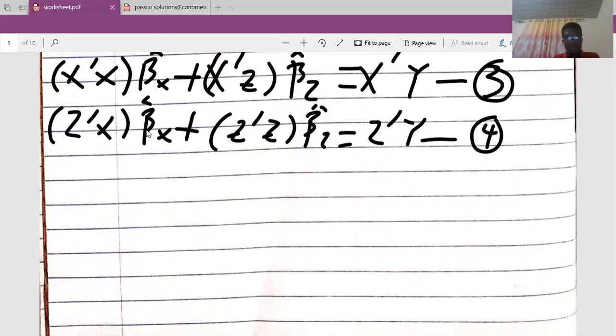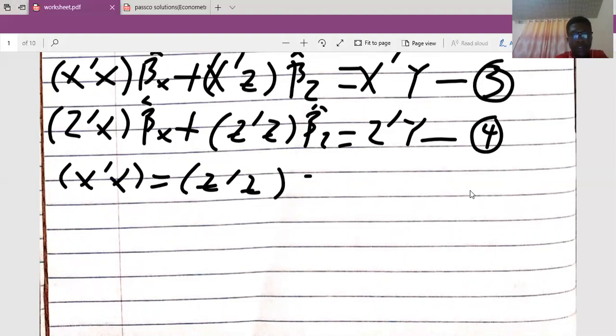Since there should be some relationship between the explanatory variable and the instrumental variable introduced, it means that my X prime X, the Z prime Z, and the X prime Y will map to 0.